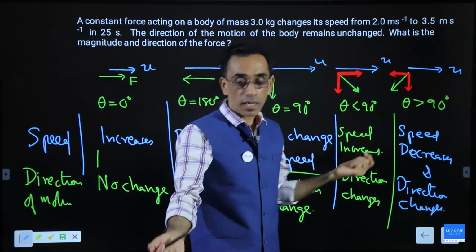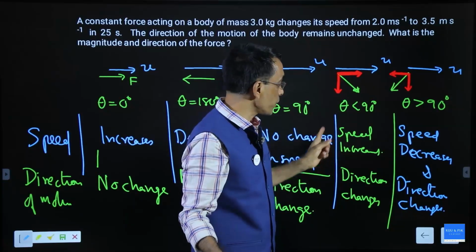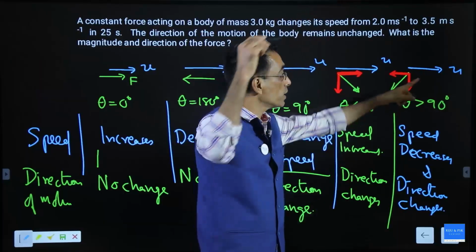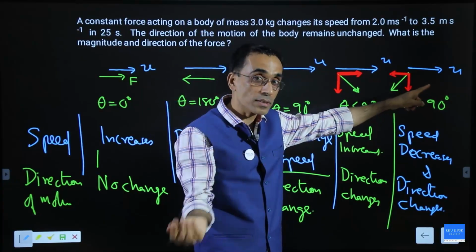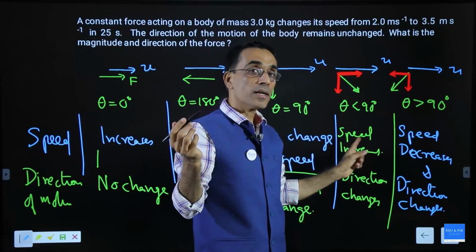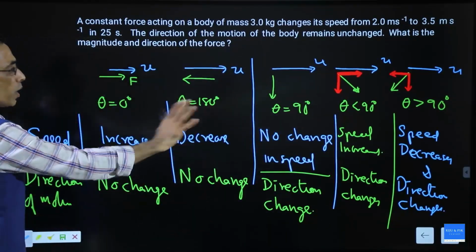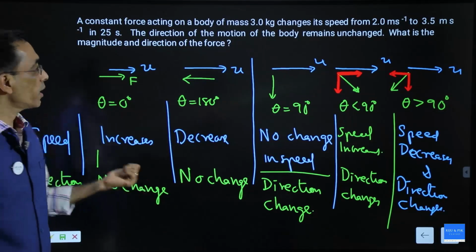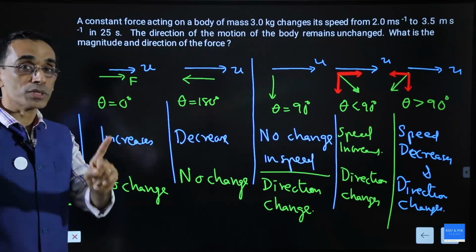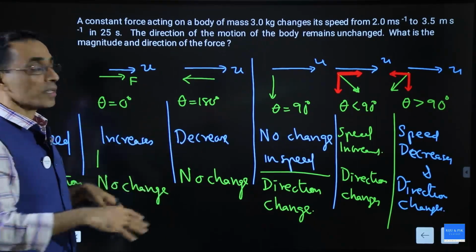This happens in projectile motion. When you throw a body, these two cases will happen. There is speed increasing, there is speed decreasing. When it goes from the ground to the highest point, speed decreases, direction changes. From the highest point downward, direction changes, speed increases. So this is what you have in all motion that you have to study. Everything. The DNA of all motion in our syllabus. Not rotational motion, all other motion.